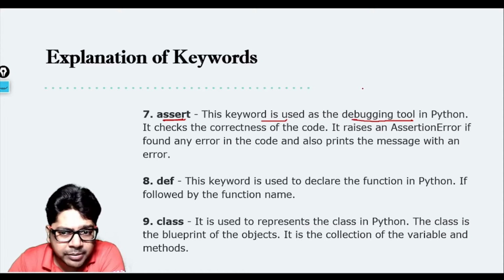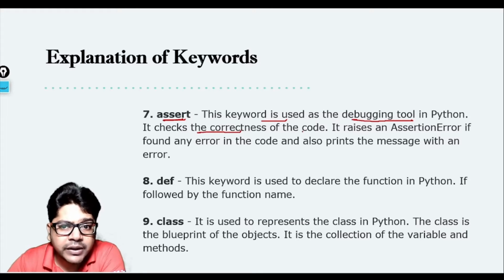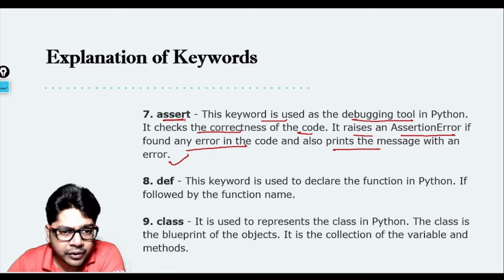Now I'll start doing debugging and showing it to you, how it can actually be done and how you understand the flow of the program. So assert, this keyword is used as the debugging tool and it checks the correctness of the code and it raises an assertion error if it finds any error in the code and also prints the message with an error. Okay, so basically it is used as a debugging tool.